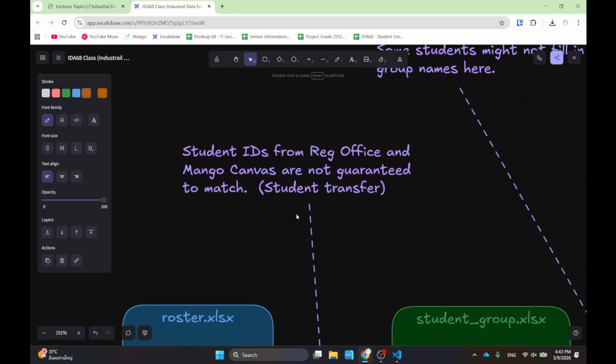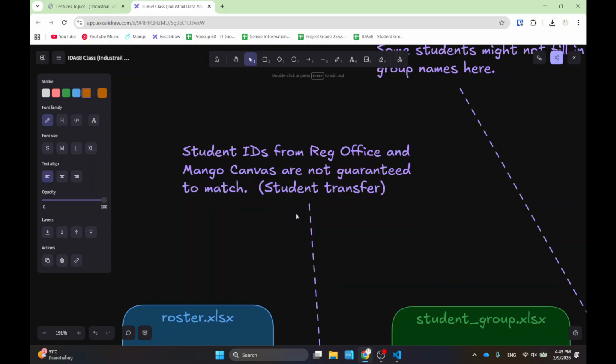The thing is that the student ID from the registrar's office and the student ID in Mango actually are not 100% identical. The reason is that there might be student transfers, and we do have them. This is the case that I found in this particular data, where students transferred from another faculty and had to change their student ID. So the registrar changed the student ID, but Mango's system, for some reason, does not update that. So there will be some IDs that do not match.